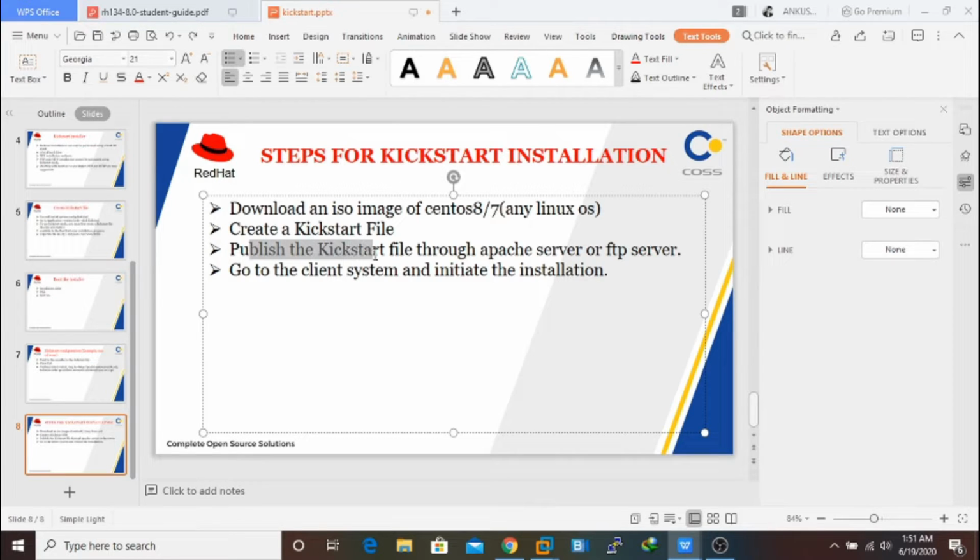So publish the kickstart file through an Apache server or FTP server. In this lab I am going to show you with the Apache HTTPD server. Go to the client system and initiate the installation. I hope all of the points are clear to you. So those were the steps. Now let me quickly move on to my lab and show you that.